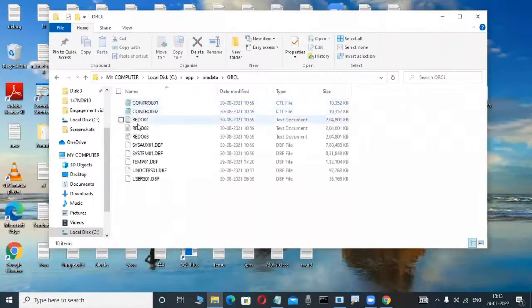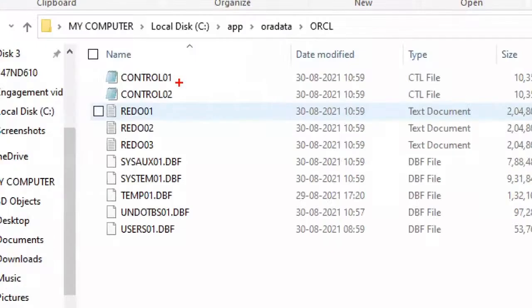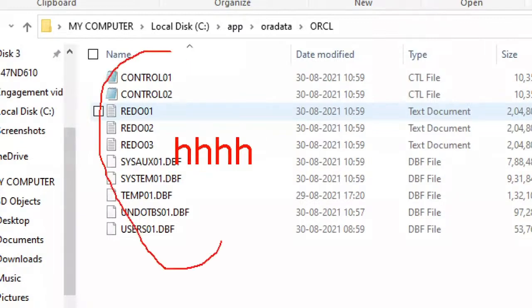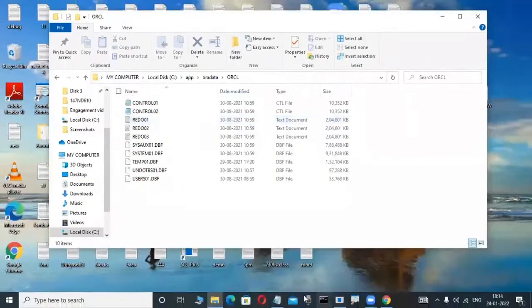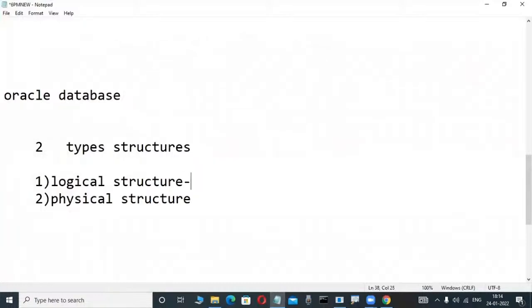In this C drive, your table is not available. Whatever table I create is not visible in the C drive or D drive. That's why a logical structure is a structure which is not visible in the operating system.